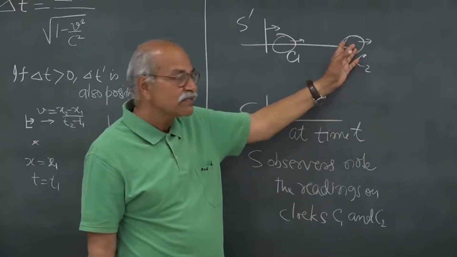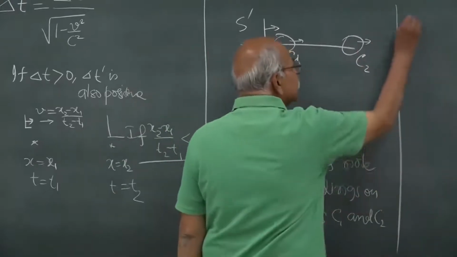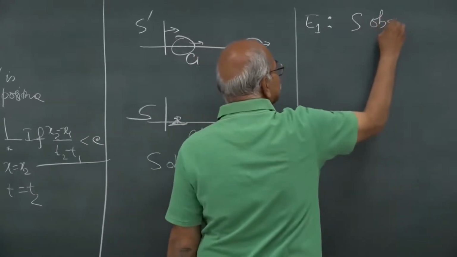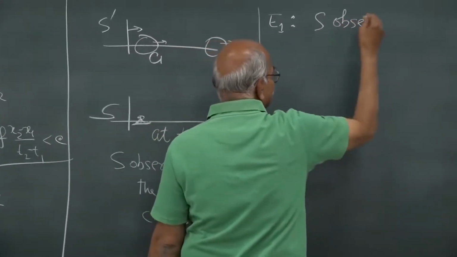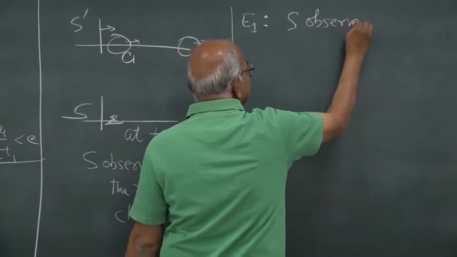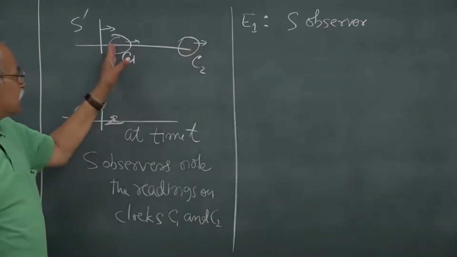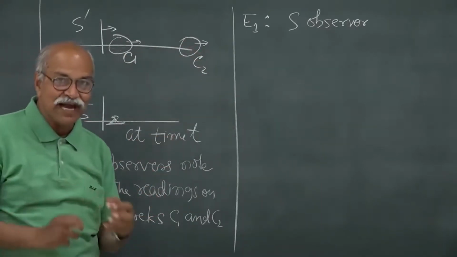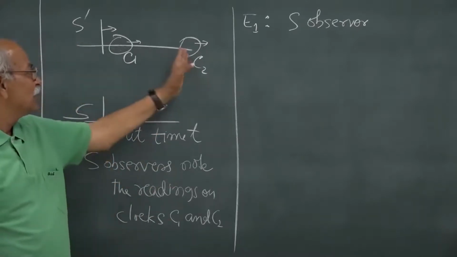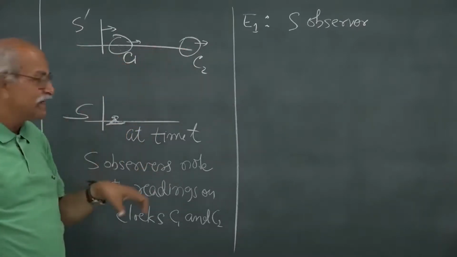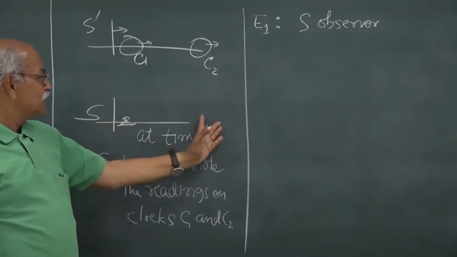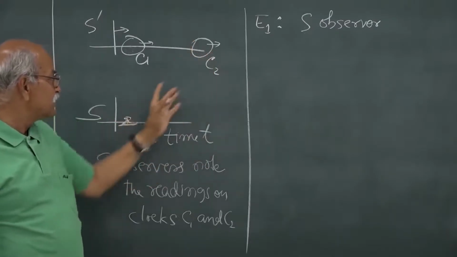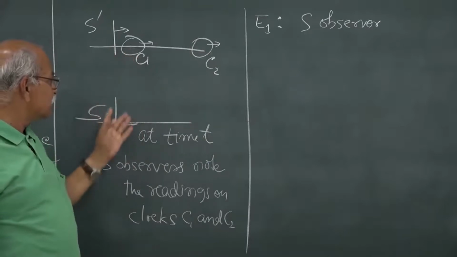Now, these are two events. So, let us analyze these two events, E1. There are several observers, some observer, because these events are occurring at different places. So, a legal mechanism has to be devised to look at these two at the same instant. One possibility is that this observer is ready, this observer is ready, and when the clock comes to him, he measures the time here.